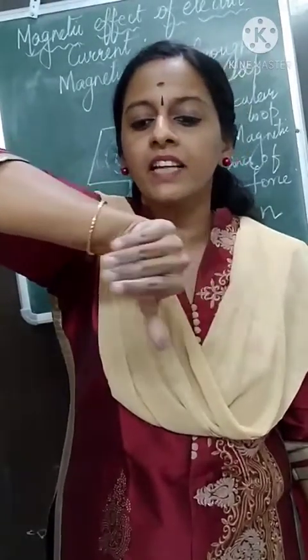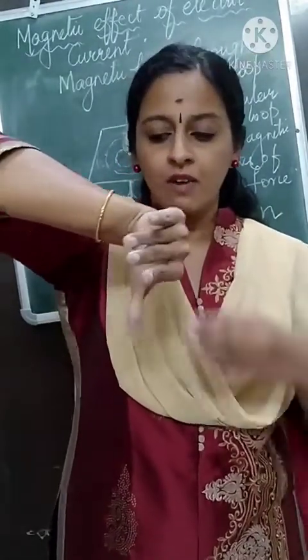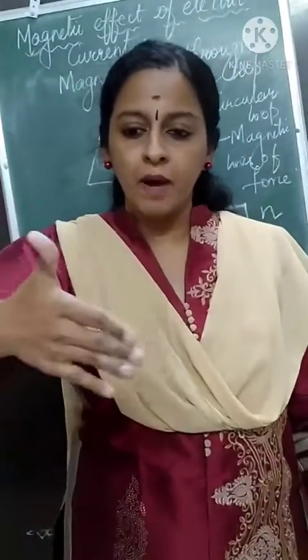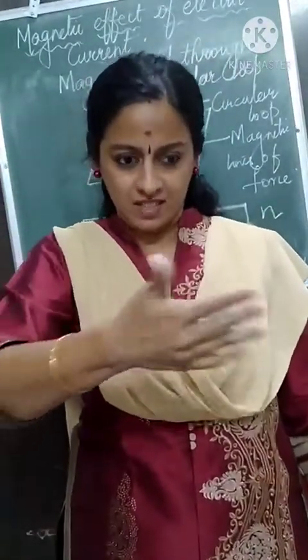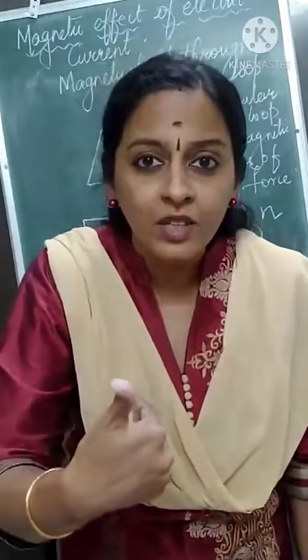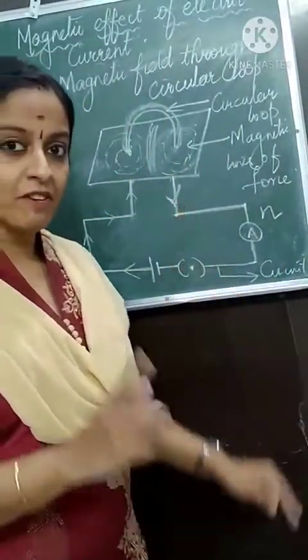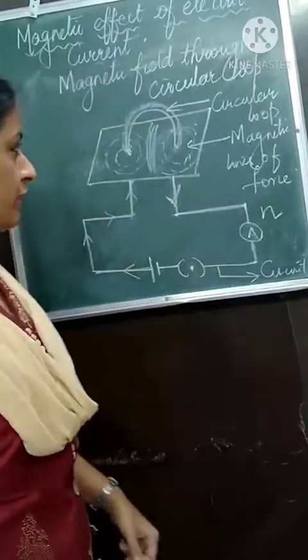That means the magnetic field is in this direction. When the current is down, the magnetic field goes this way. When the current is up, the magnetic field is inwards, in this direction. Understood? Now we will apply the same rule here and find out the direction of the magnetic field.